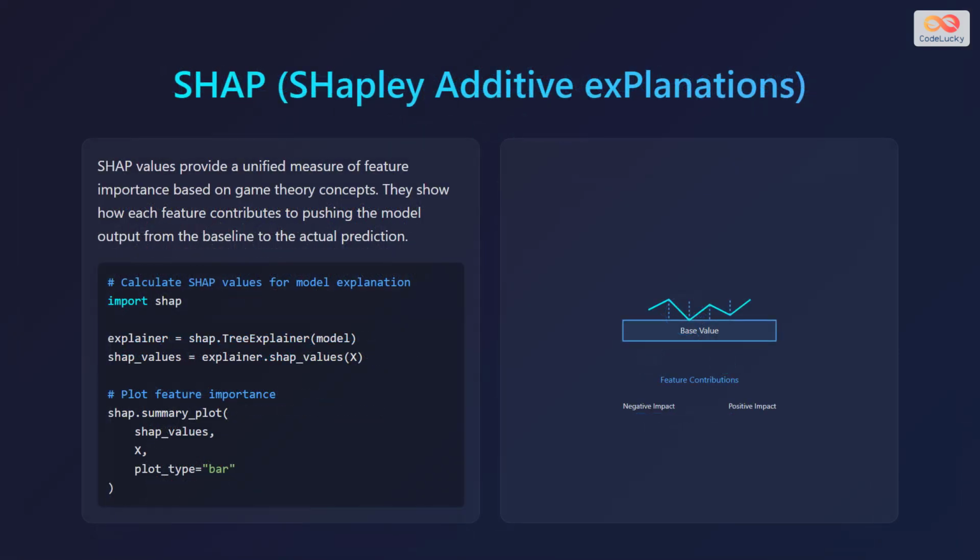SHapley values provide a unified measure of feature importance based on game theory concepts. They show how each feature contributes to pushing the model output from the baseline to the actual prediction. To calculate SHapley values for model explanation, first import shap. Explainer is assigned to shap.TreeExplainer applied on model. Shap values is assigned to explainer.shap_values applied on X. To plot feature importance, apply shap.summary_plot on shap values, X, plot_type equals bar.